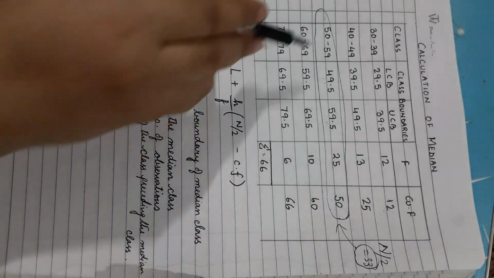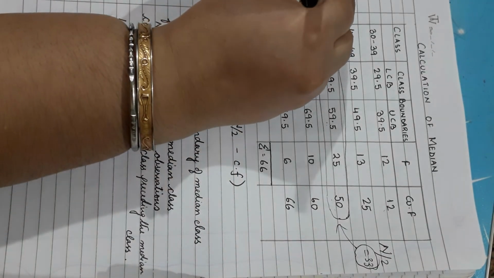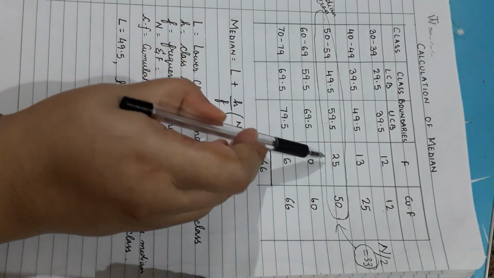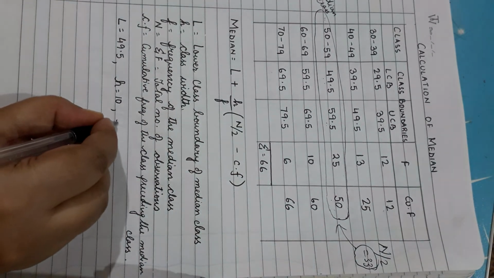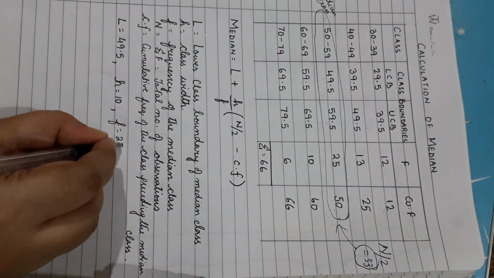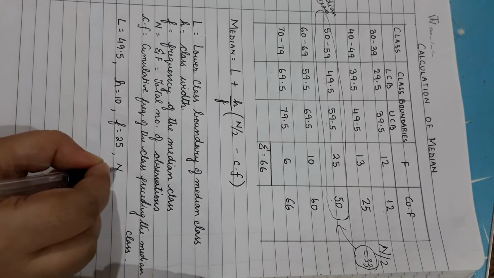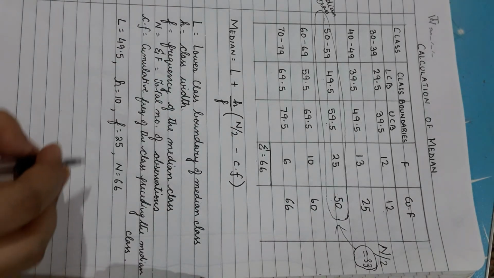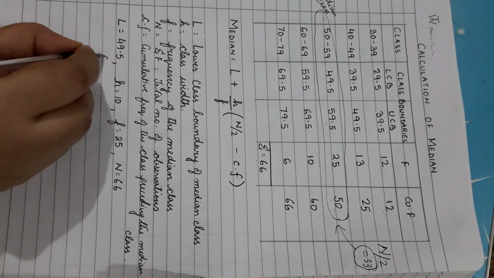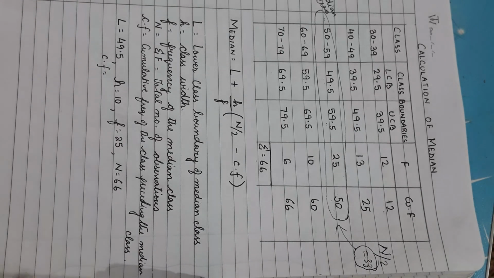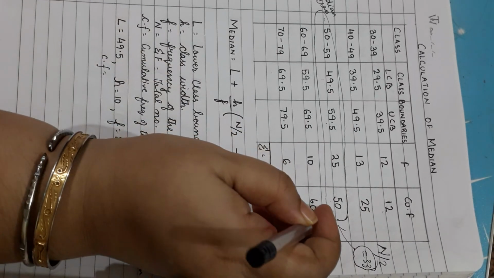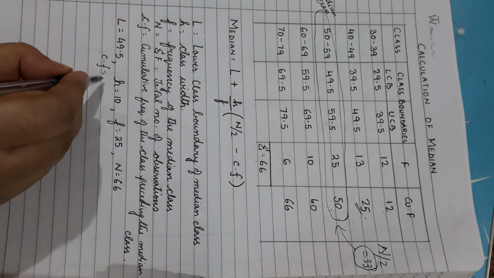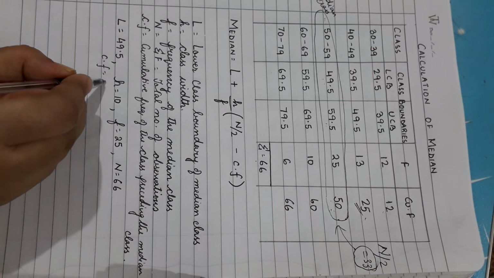Frequency of the median class. So this is your median class. The frequency of the median class, we got it as 25. The value of n, we know it is equal to 66. That's summation f. Next we are supposed to find the cumulative frequency of the class preceding the median class. So we are looking for this value. So CF, in this case, the value will be equal to 25.